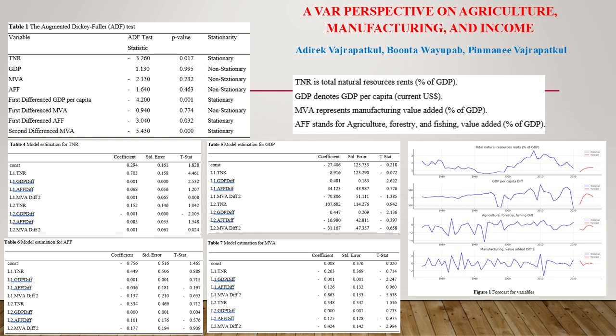Sustainable resource management. Given the significant role of natural resources, policies should focus on sustainable extraction practices and the establishment of robust regulatory frameworks. This approach would mitigate the risks associated with overdependence on natural resources, such as price volatility and environmental degradation. Economic diversification. To reduce reliance on natural resources, policymakers should prioritize diversification strategies that support manufacturing and other sectors. Investment in infrastructure, education, and the development of a business-friendly environment can attract foreign investment and stimulate economic growth.